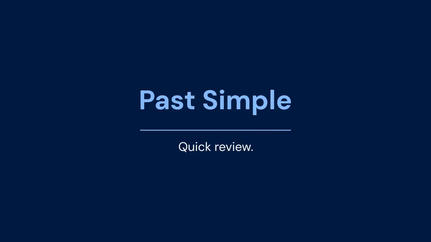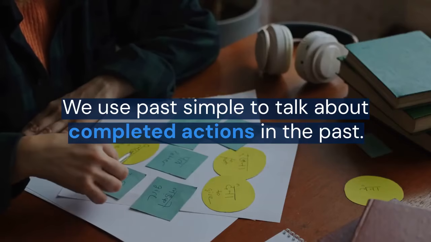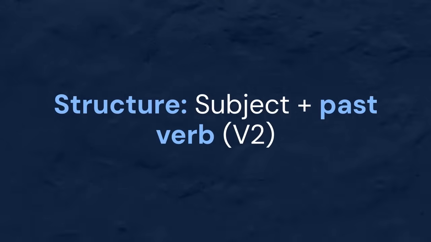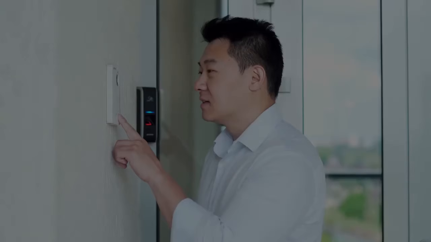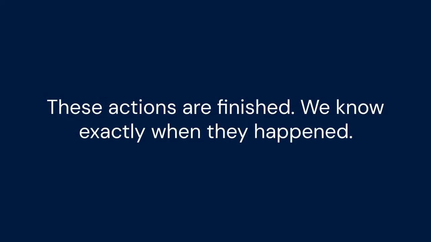Past simple. Quick review. We use past simple to talk about completed actions in the past. Structure: subject plus past verb (V2). Examples: I watched a movie last night. They went to the beach yesterday. She cooked dinner. These actions are finished. We know exactly when they happened.